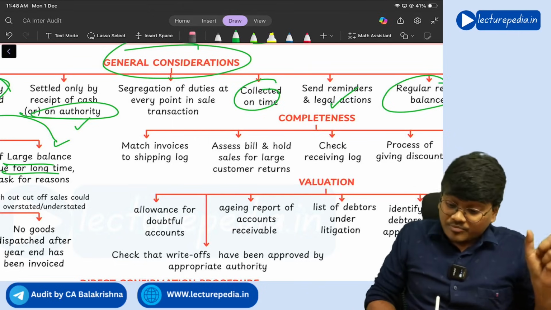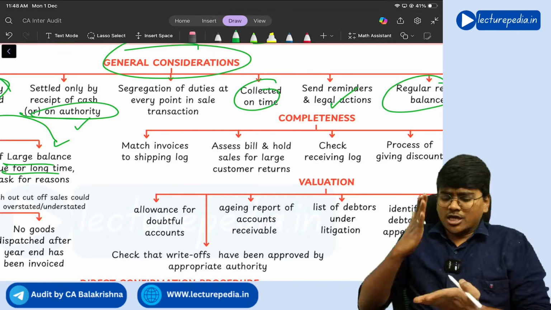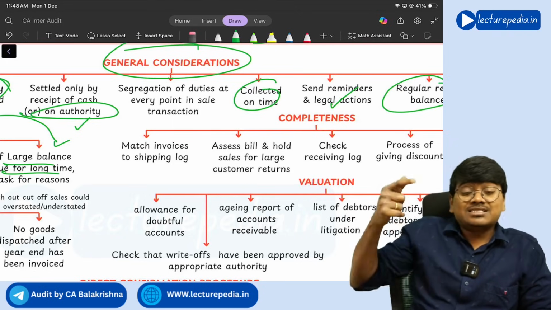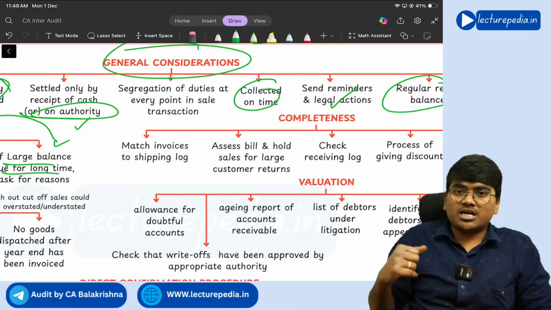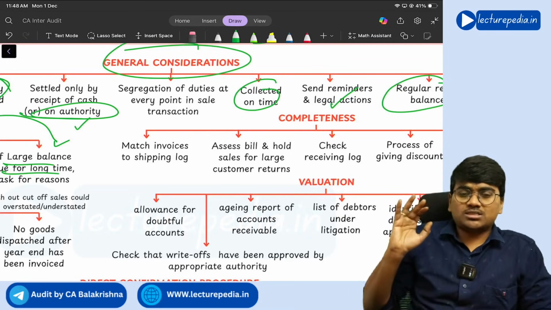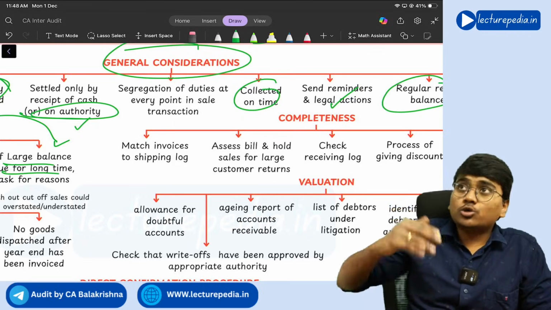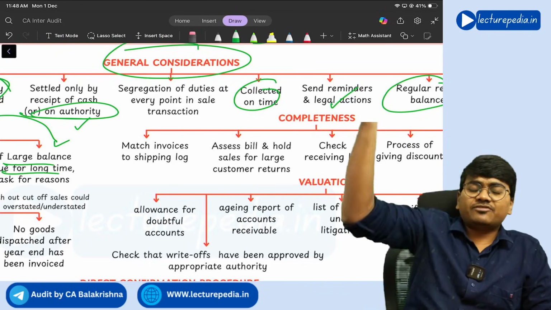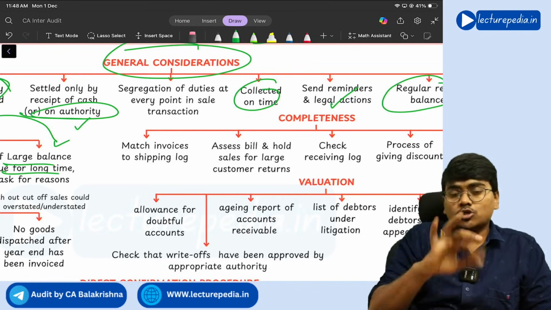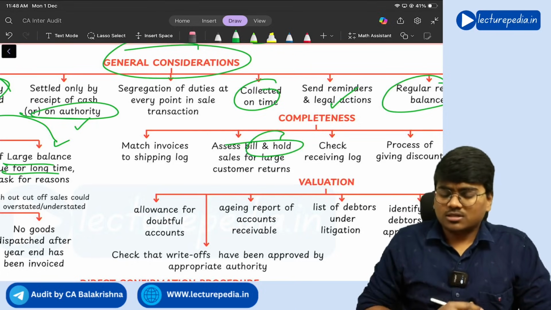Next, there will be bill and hold sales. Bill and hold sales means you have billed the customer, but the stock is still with you. You need to assess these kinds of sales carefully, because there is a chance that the company would have raised a fake invoice saying this is a bill and hold sale, in order to increase its sales amount. After 31st March is completed, it will again reverse, cancel that sale. To avoid such a thing, you need to clearly assess the bill and hold sales.